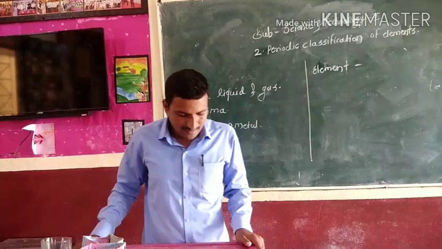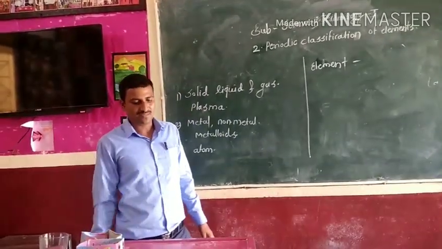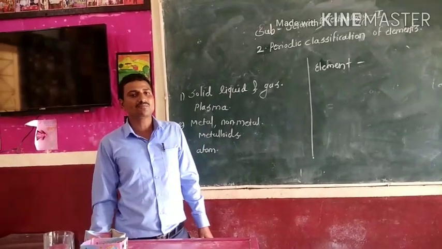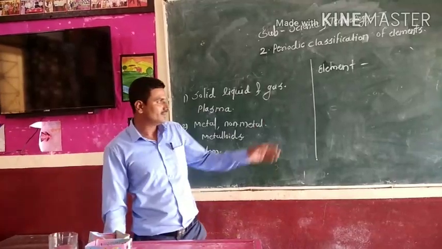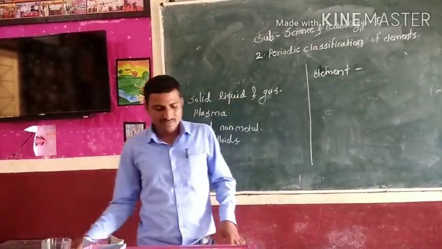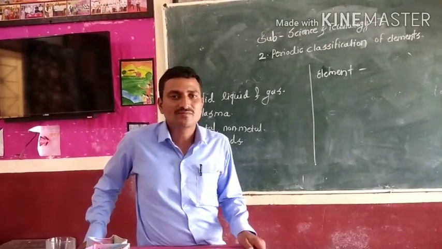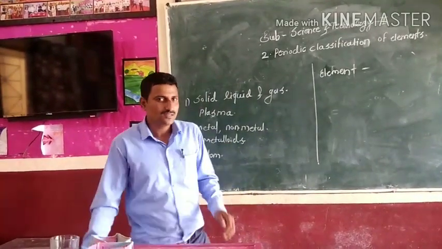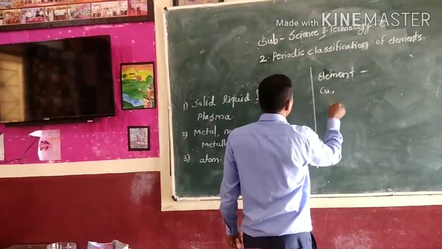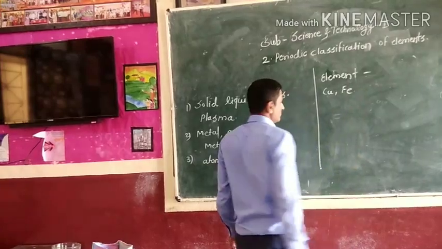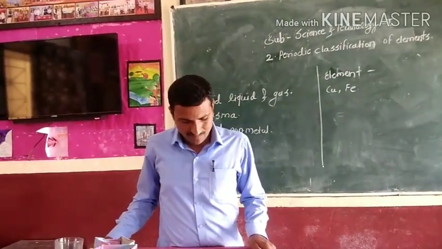Another point for elements is that an element cannot be decomposed by any chemical or physical process. Elements cannot be decomposed by any chemical or physical process. Examples of some elements are copper, iron, and oxygen, and many more.